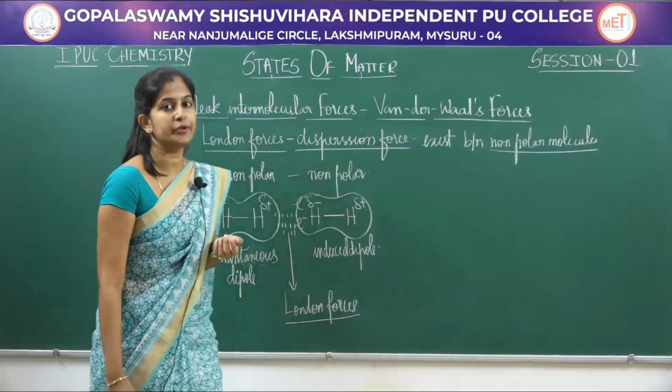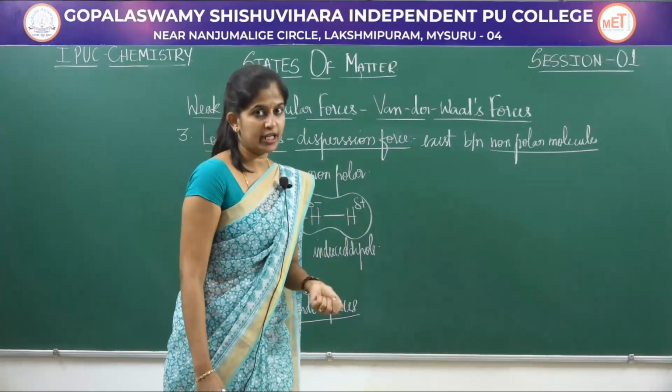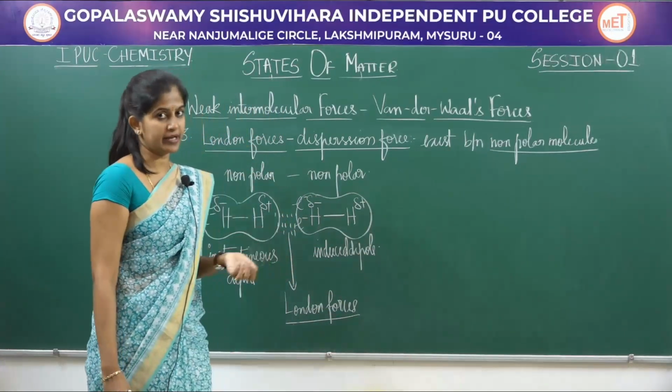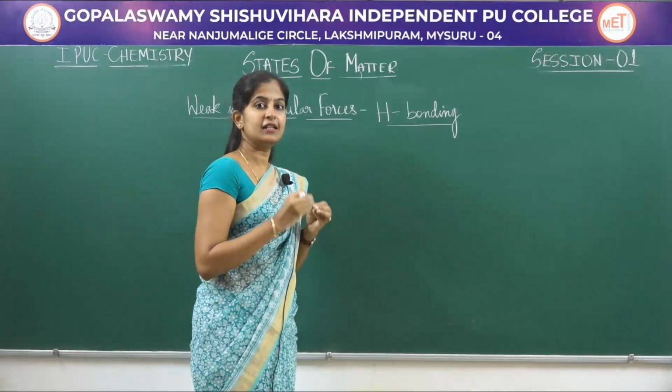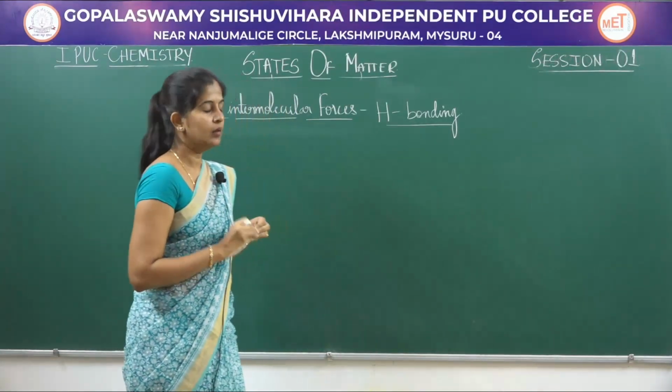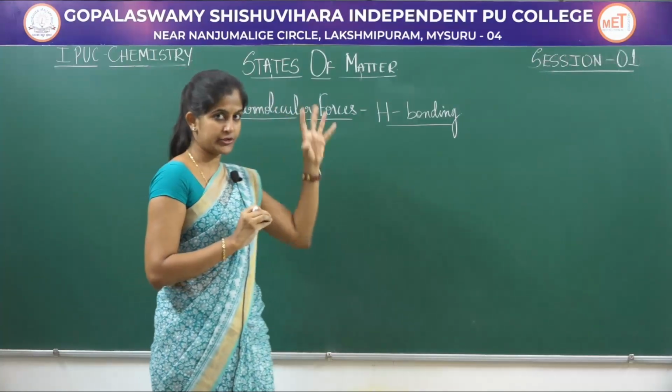Next we have to move on to hydrogen bonding, the next type of weak interaction. It's a weak type of interaction again, but when compared to van der Waals force, it is stronger.